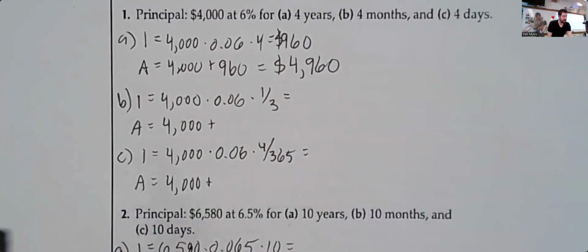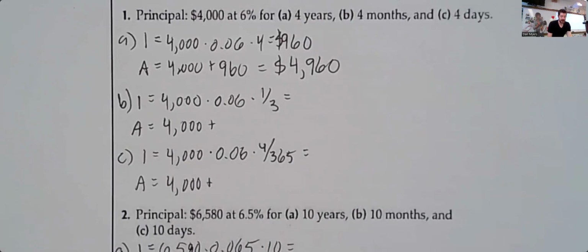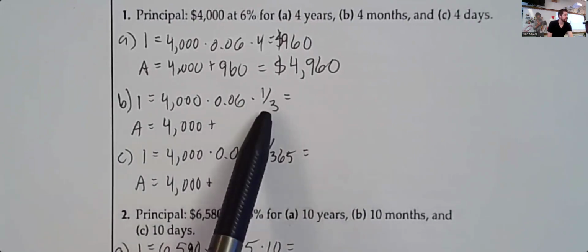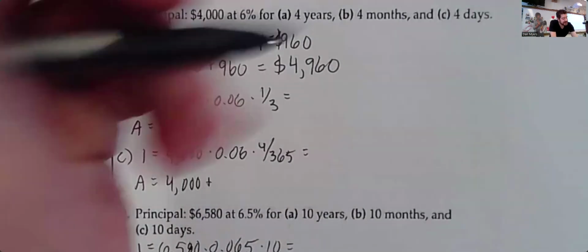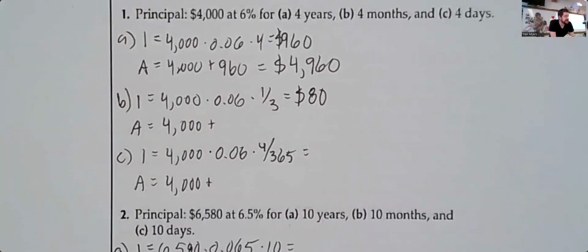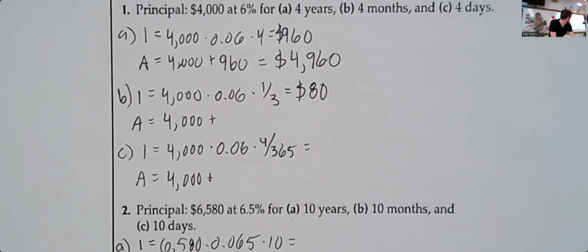How about for B? Let's see, $4,000 times 6% for 4 months, you could do 4 over 12 here, or you could multiply by 1/3, either way. Please don't just type in 0.3 or 0.33 because that's not exact enough. What's it going to be? 80. Yeah, it's exactly $80. If you round that, you're not going to get exactly 80. So definitely use the fraction as opposed to the decimal.